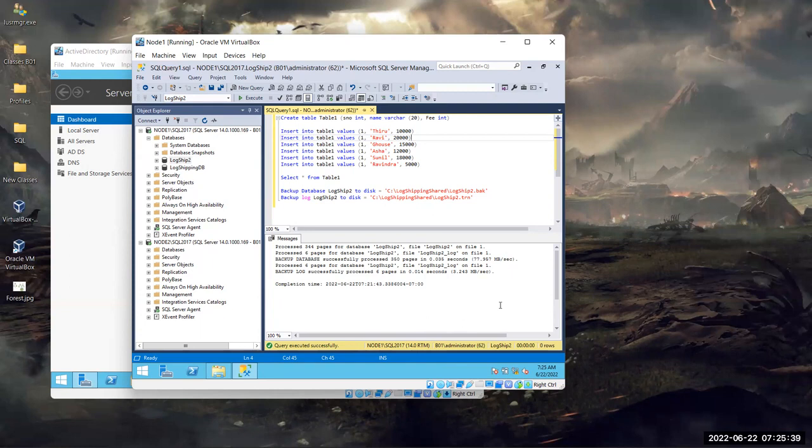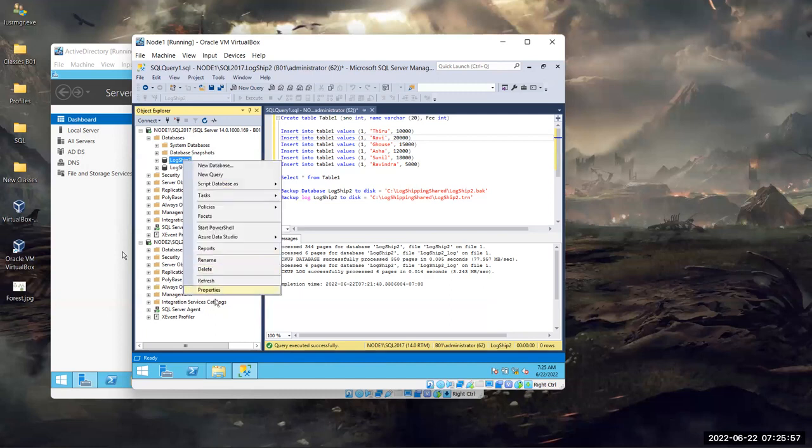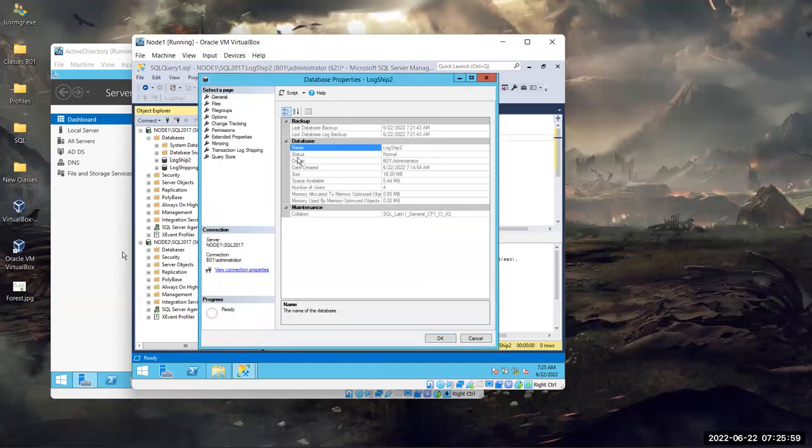So are we good to go ahead and demo log shipping, or do we need something else? I don't think so. Let's go. Let's see if we can configure log shipping. This is the database that we want to log ship, right? Right click, properties, second last option, transaction log shipping.